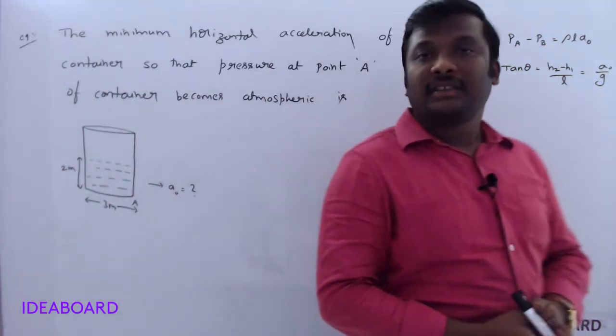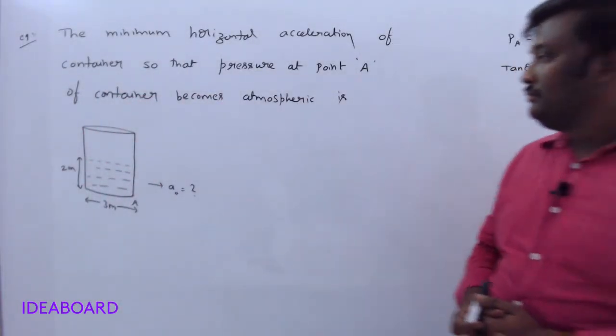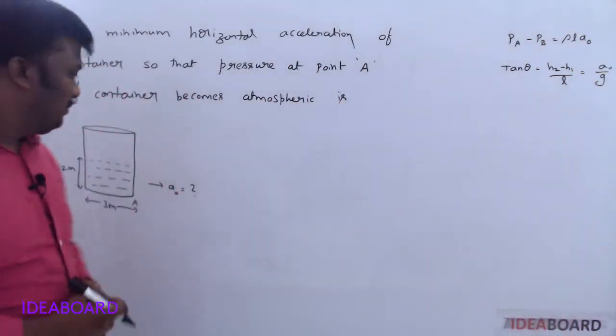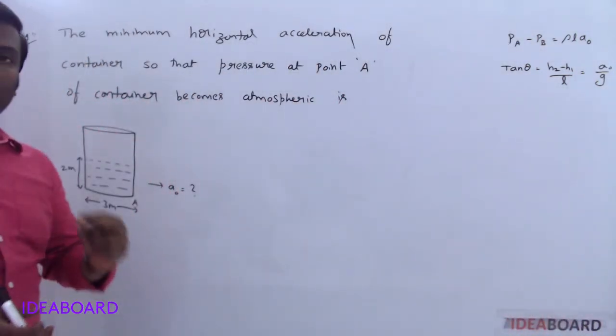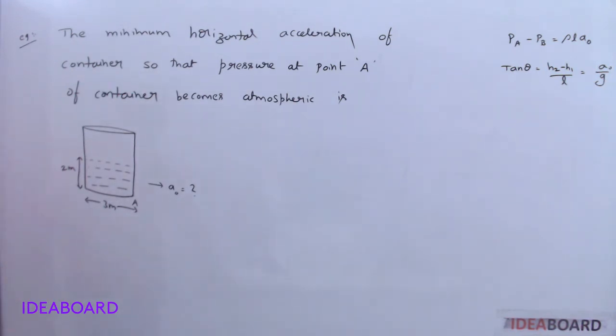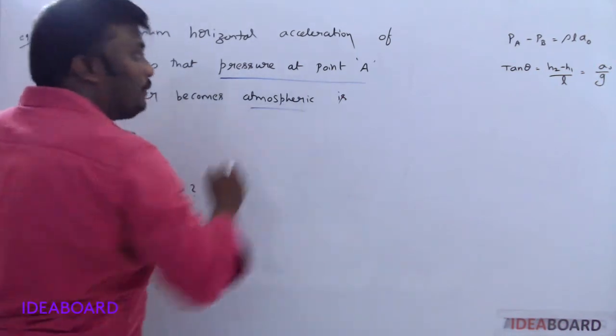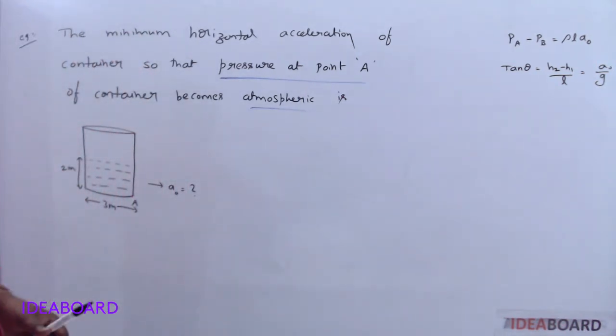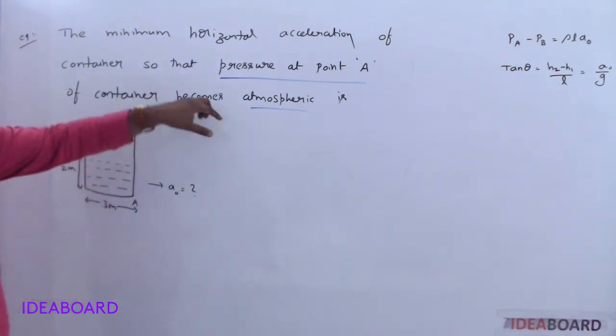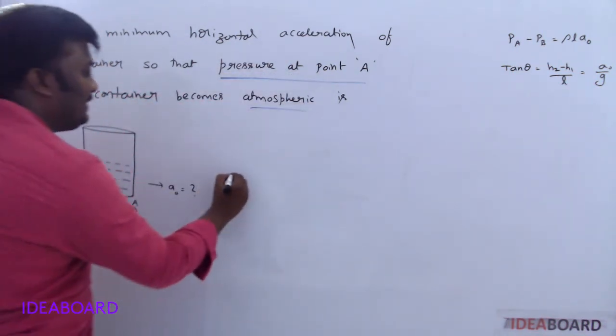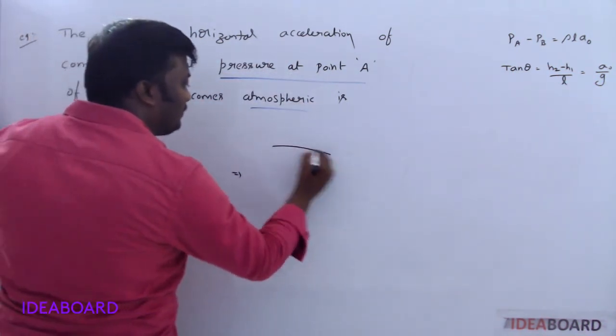Okay, try the answer. Good. Let us see what happens here. Read the question carefully. First of all, in this question, they particularly mentioned the pressure at A is atmospheric pressure. At this point, if some fluid is there, the pressure is P naught plus rho g h. But he said the pressure at A is atmospheric. That means the diagram changes like this.